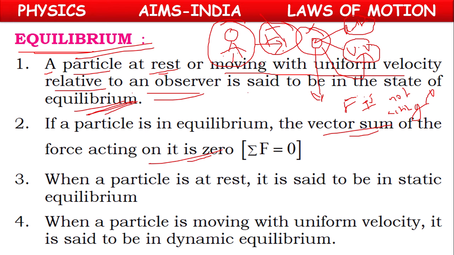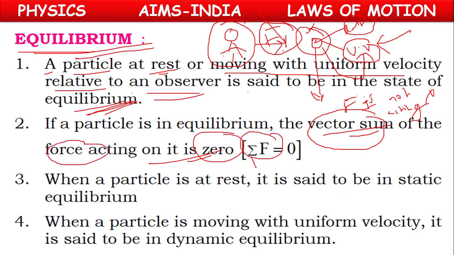Means from this side one force will be acting, from this side another force will be acting, both cancel each other, and the vector sum of all the forces acting on the body is 0, sigma F. Sigma means sum of all forces acting on the body is 0. That's why the particle is in equilibrium, or continues to be in the state of rest or continues to be in the state of uniform motion.